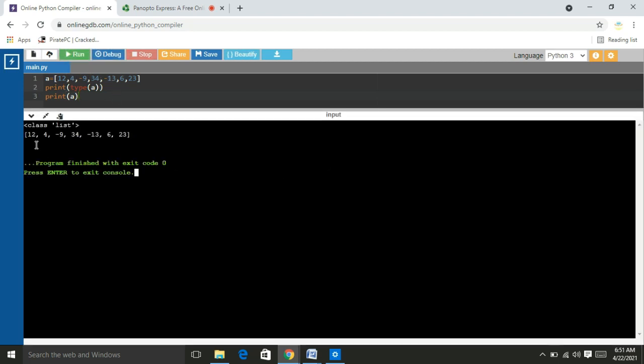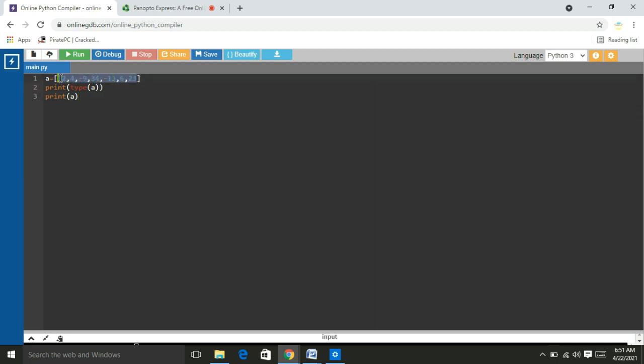So the class is list, here the list elements. Here we can observe in which sequence we are going to be given the elements. The elements are printed in the same order. The first is 12, the second one is 4, the third one is 9, and the fourth one is 34, and so on.